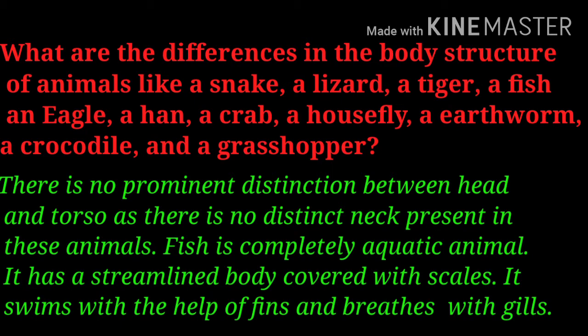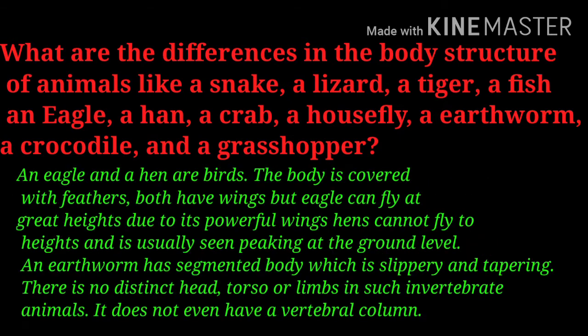Fish is a completely aquatic animal. It has a streamlined body covered with scales. It swims with the help of fins and breathes with gills. An eagle and a hen are birds. Their body is covered with feathers. Both have wings, but eagle can fly at great heights due to its powerful wings. Hen cannot fly to heights and is usually seen picking at the ground level.